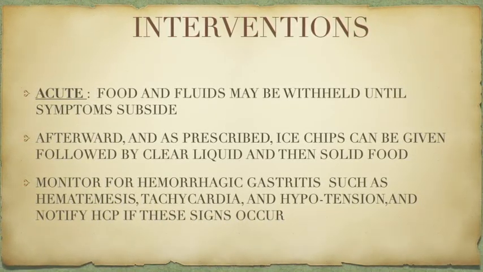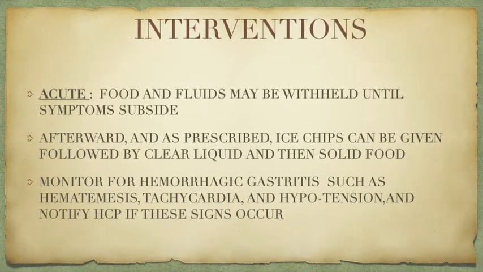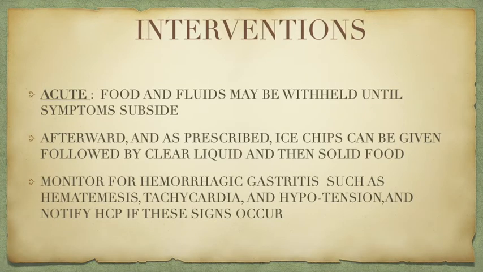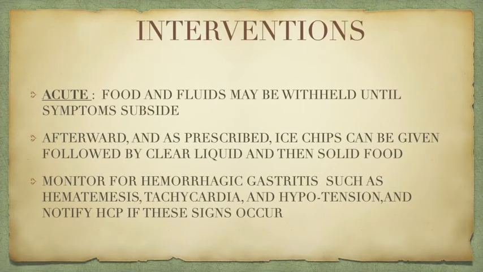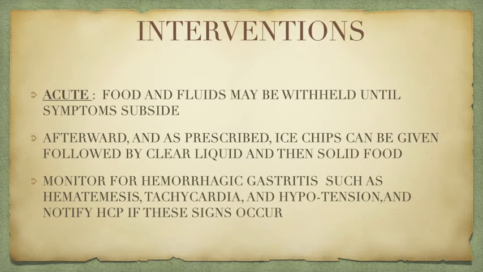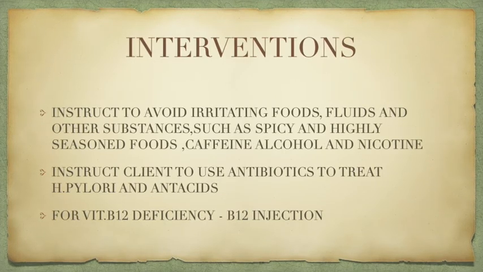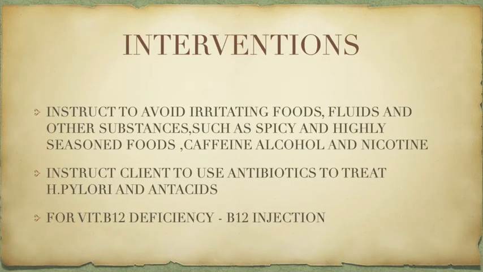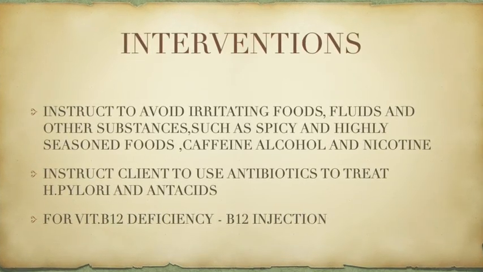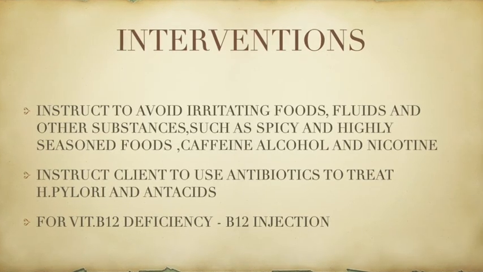Monitor for hemorrhagic gastritis, such as hematemesis, tachycardia, and hypotension. If these signs occur, we have to notify the healthcare provider. Then instruct the client to avoid irritating foods, fluids, and other substances such as spicy and highly seasoned foods, caffeine, alcohol, and nicotine. These all are the causative factors, so we have to instruct to avoid these irritating foods.